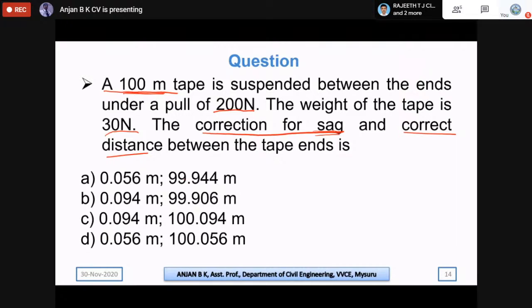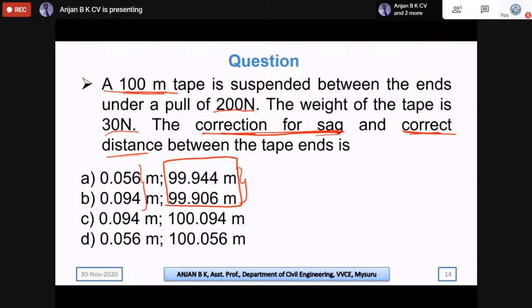If you observe the options here, only these two options have a correct distance less than 100 meters. So you need not calculate the correct distance. If you calculate the correction for sag, and see which of these two matches, we will get the correct answer.